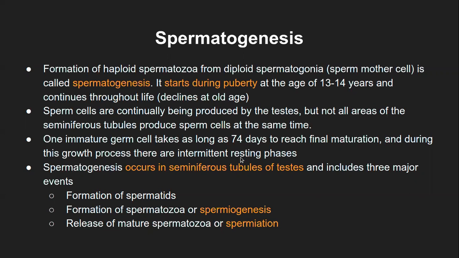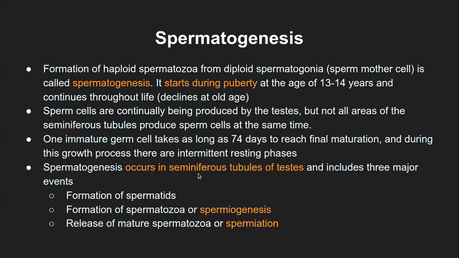And sperm is also a cell, so obviously it will have a certain lifetime. I'm not sure of that lifetime as of now, but I guess it comes somewhere in these slides. If not, I will search it later. So after the death of the sperm, of course they will get replaced and so on. So that is the way it happens. So one immature germ cell takes as long as 74 days to reach final maturation. And during this growth process, there are intermittent resting phases so that the testis would know that there are enough sperms present already in the testis and it need not produce them more.